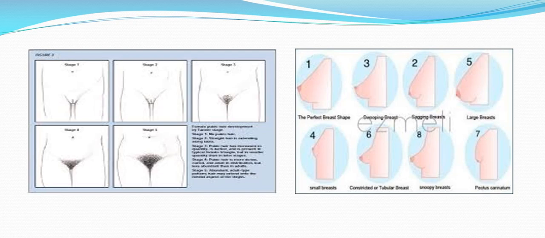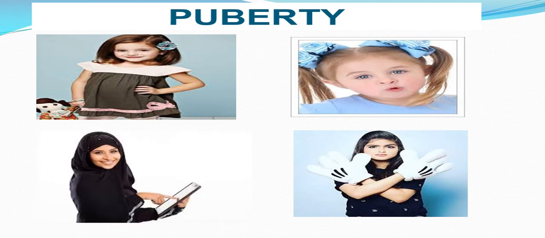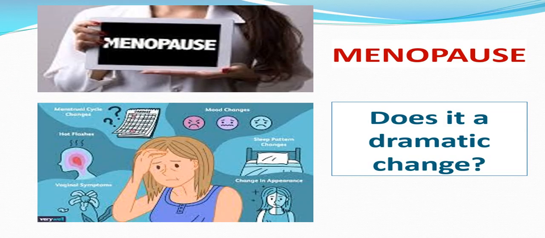This is breast development and pubic hair development. At the end of this transitional period from childhood to adulthood, this nice girl will be changed into this adolescent one, searching for her self-confidence, and lastly this mature female. This mature female lasts about 20, 30 up to 40 years. After this period, which is named the childbearing period, the female passes to what is called menopause. Now, what about menopause?